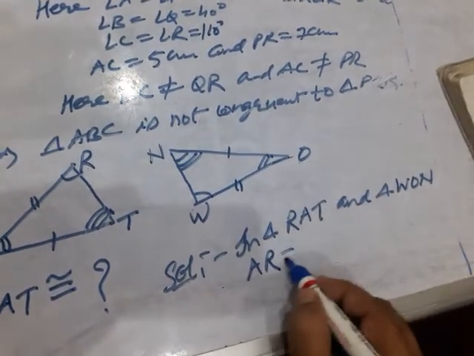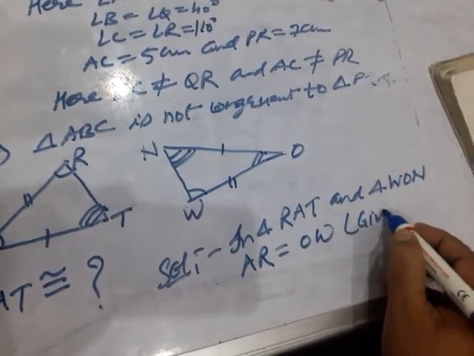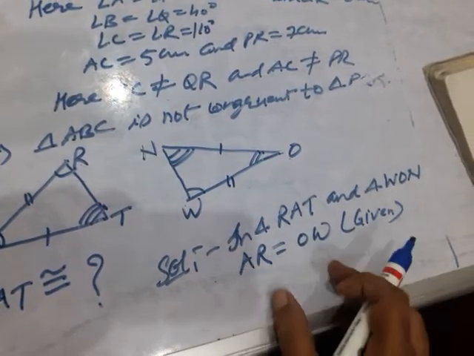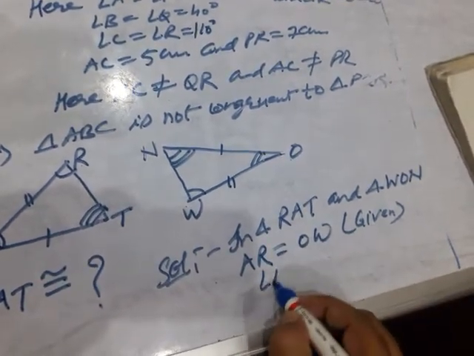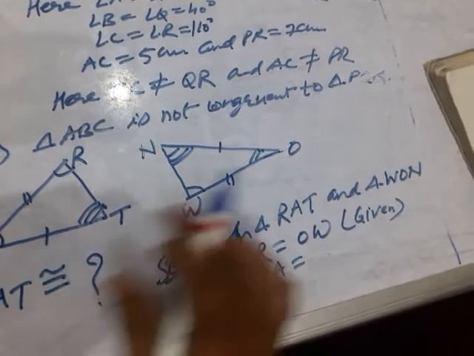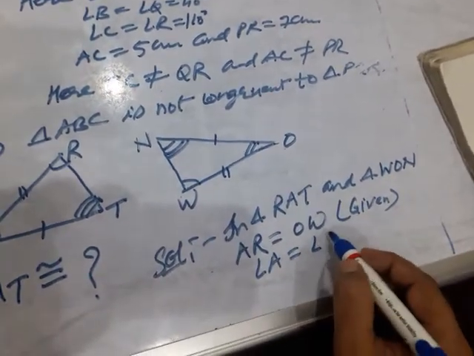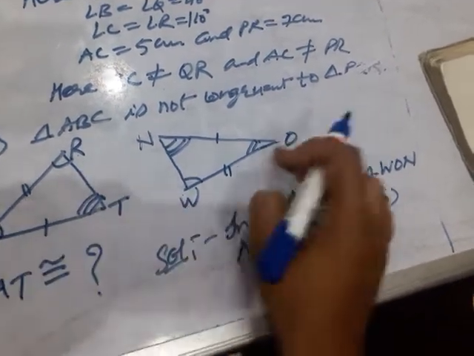AR equal to OW, that is given. See the figure. Clear? What else is there? Angle A equal to angle O. That is right.